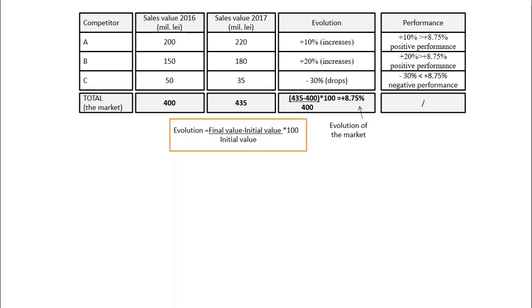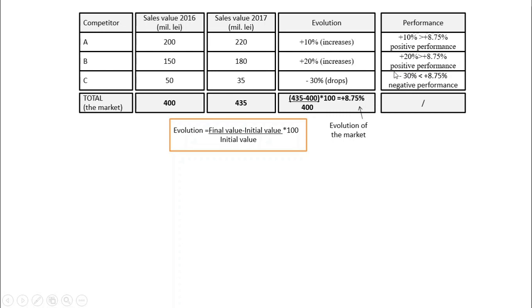In case of B, we have a similar situation with an increase, but with 20%. So this company increased by 20%, while the competitors in average increased by 8.75. Therefore, we had a positive performance. This company leaves behind some of the competitors.